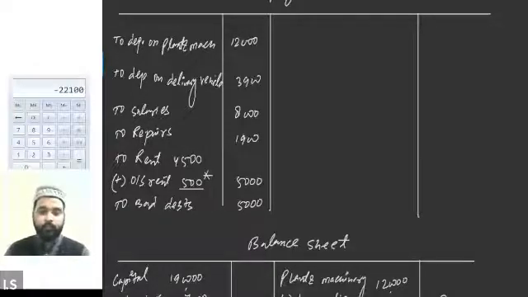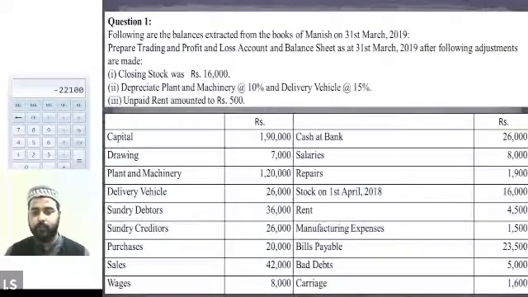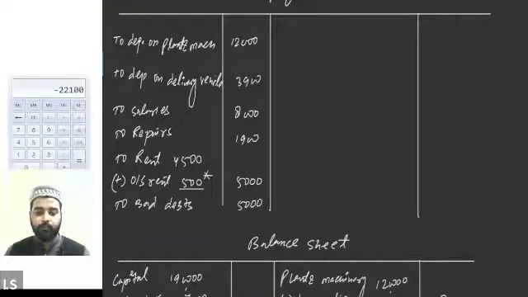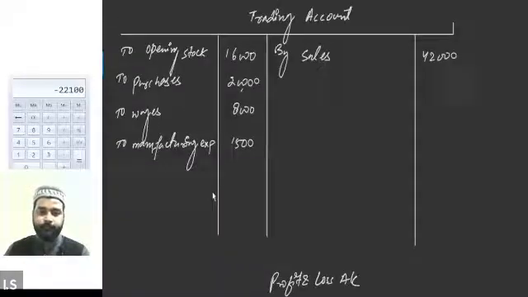Okay. Then we have carriage. So how much is carriage? It is 1600. I will be writing it in the trading account, obviously, because carriage is a direct expense. So carriage in the trading account, to carriage 1600.